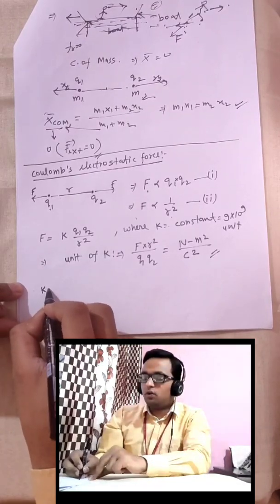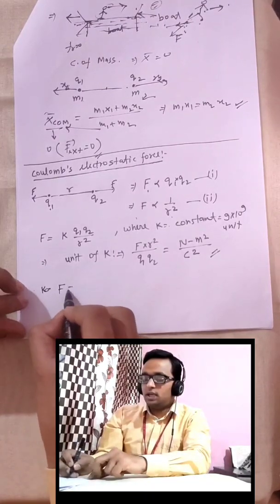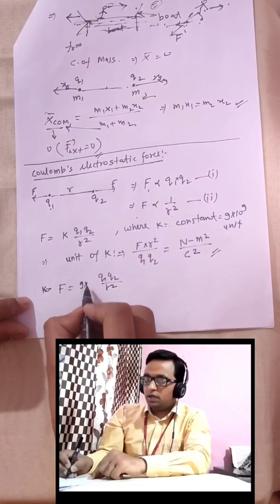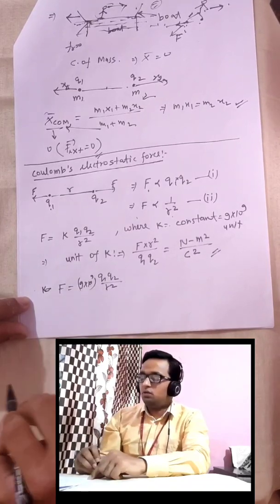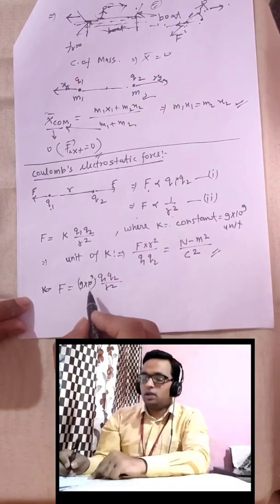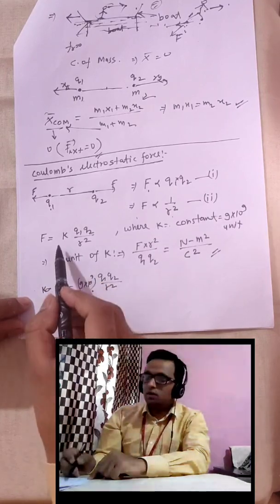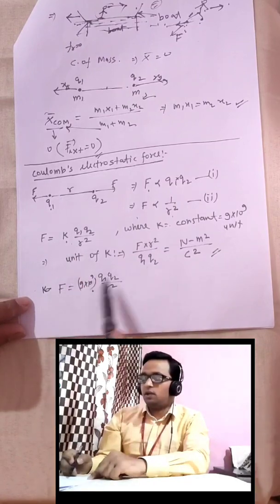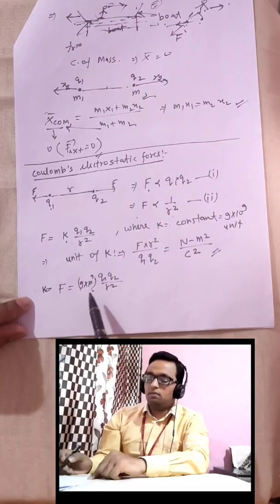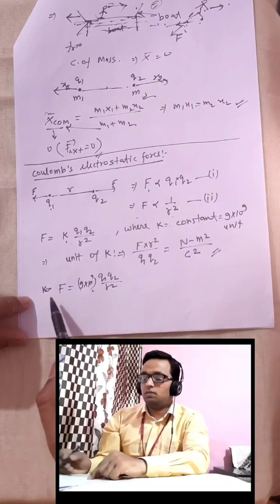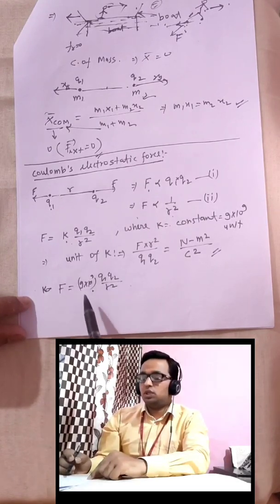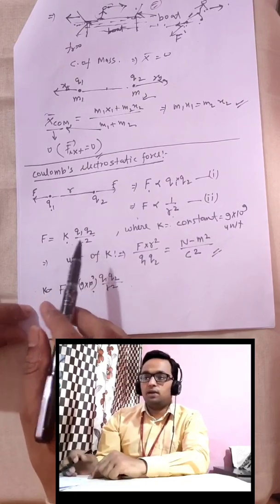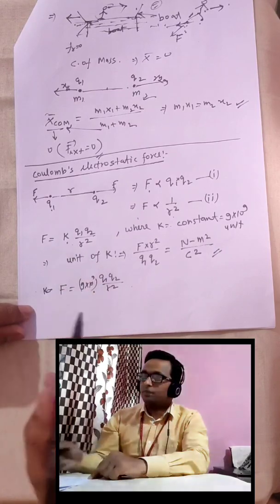So we have one more thing for K, like we can say F equals 9 into 10 raised to the power 9 times q1 q2 by r square. We can use this value also, but most of the time in our numerical problems we will use the notation K only, and at the last of the problem we will put the value of K, that is 9 into 10 raised to the power 9. Whatever question I tell you, in all those questions I will use this value as K only, okay, and you have to understand that at last we have to replace that value, okay.